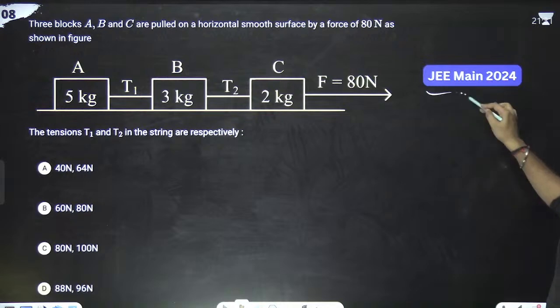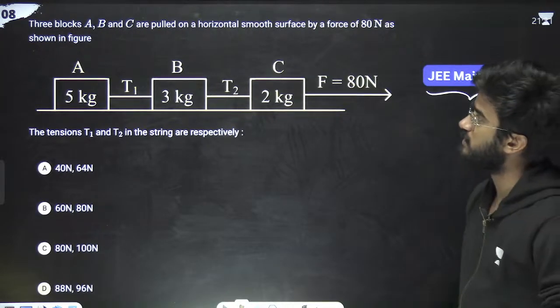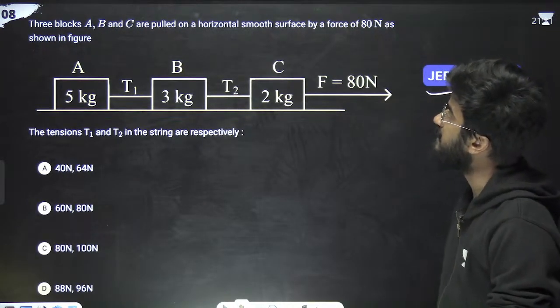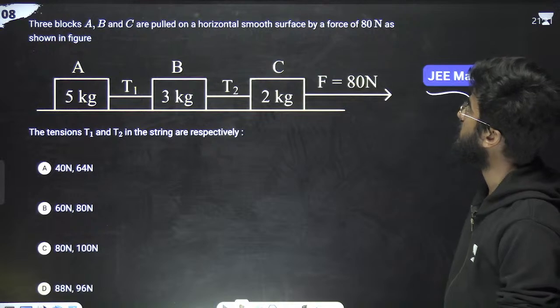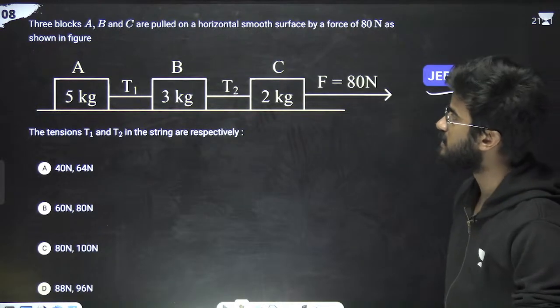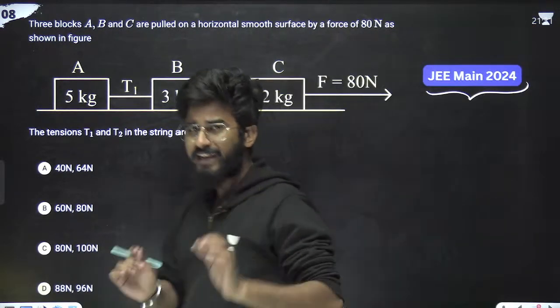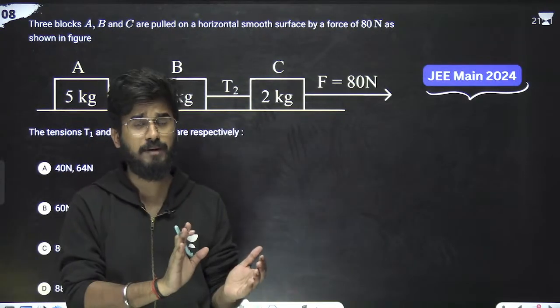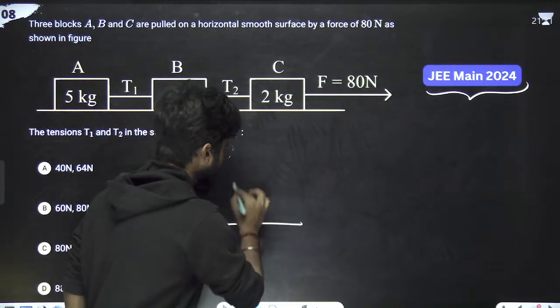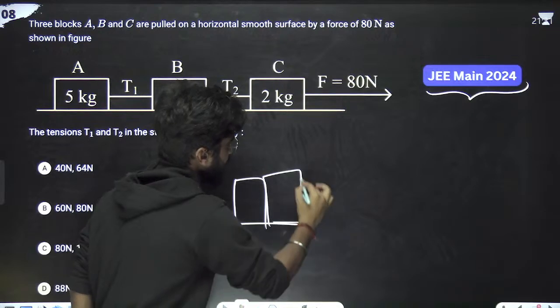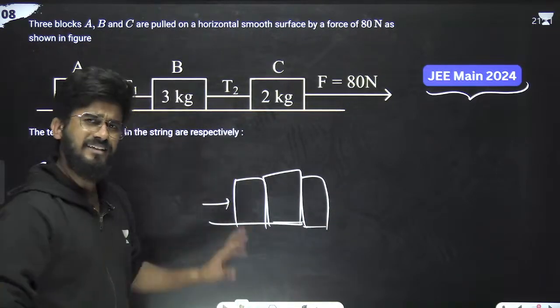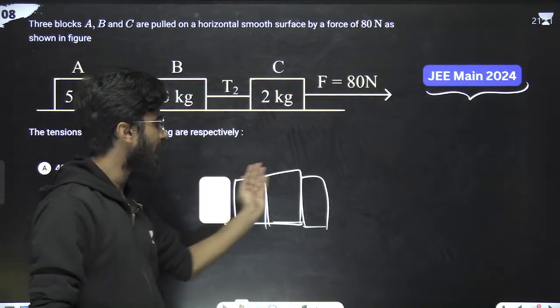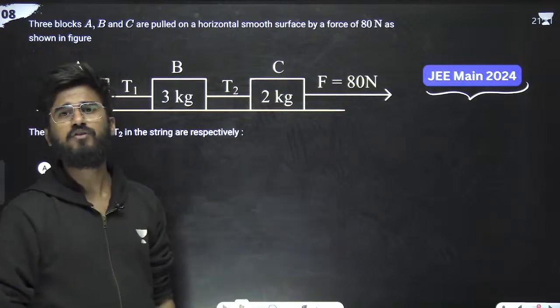Next question is from JEE 2024. What the question is saying: 3 blocks A, B, C are pulled on a horizontal smooth surface by a force, as shown in the figure. Tensions T1 and T2 are respectively. Whenever there are this type of questions, whether it is the tension or normal, these 3 blocks can be like this also, connected blocks. So this can be the force. Whether this kind of problem or that kind of problem, you have to find the acceleration first.